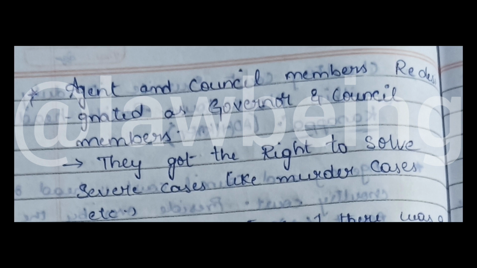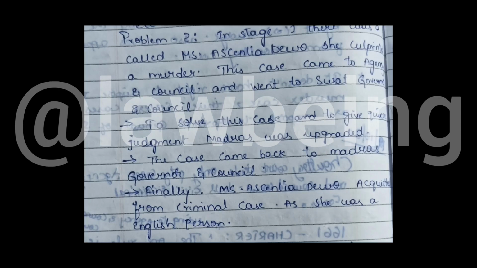The court got its right to solve severe cases like murder cases from a case. In stage 1, there was a person called Miss Ancilia Dio. She was the culprit of a murder. This case came to Agency and Council. As this was a murder case, it went to the Surat governor and council. To solve this case and give a quick judgment, the Madras court was updated by the Surat governor and council.